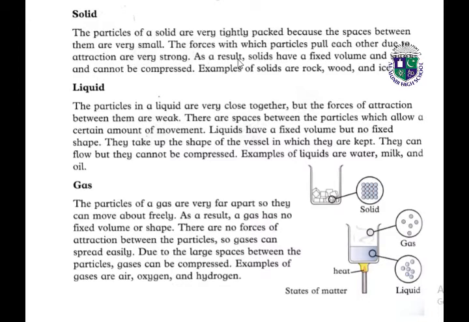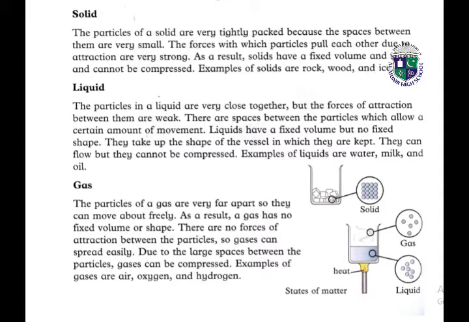As a result, solids have a fixed volume and fixed shape and cannot be compressed. Examples of solids are rock, wood, and ice.